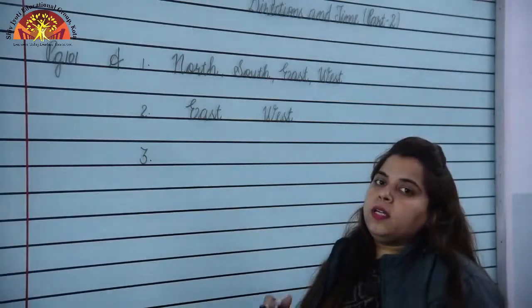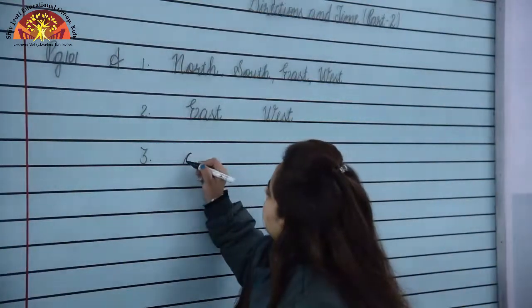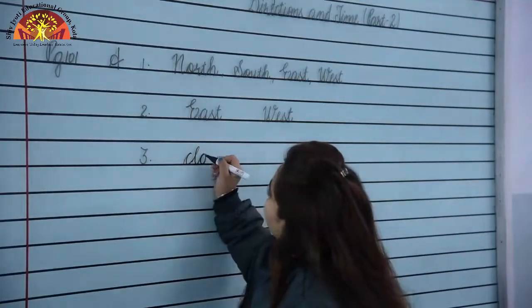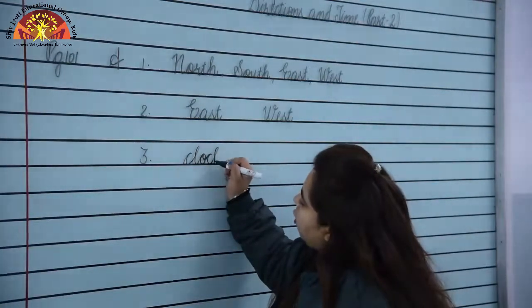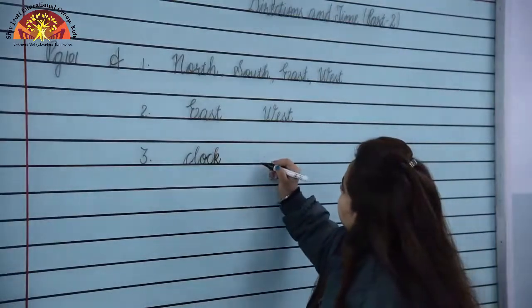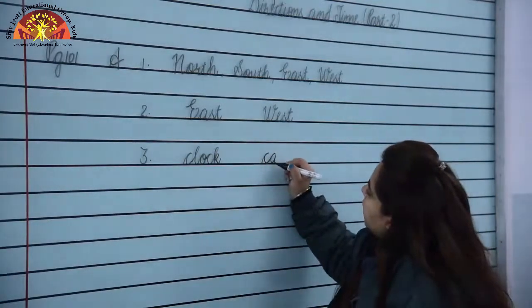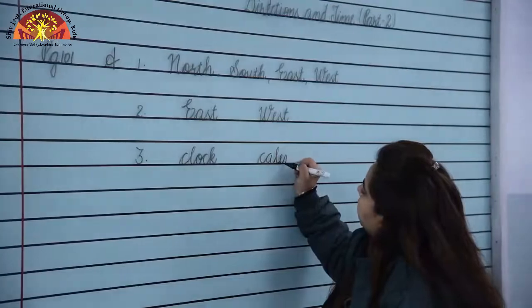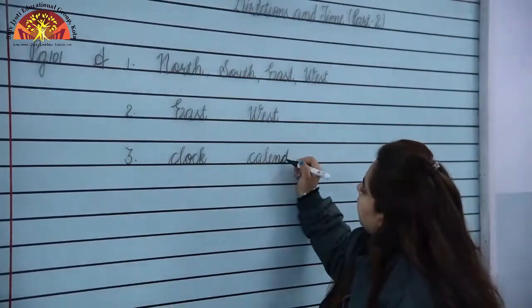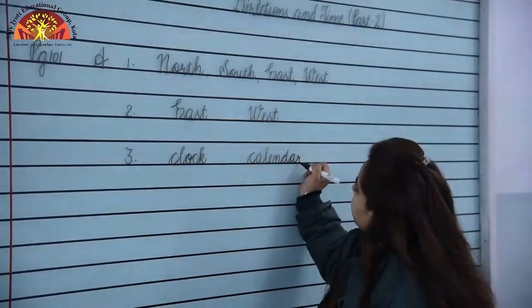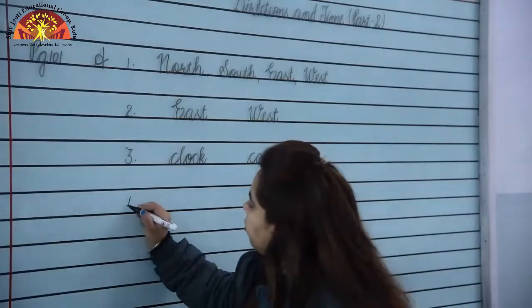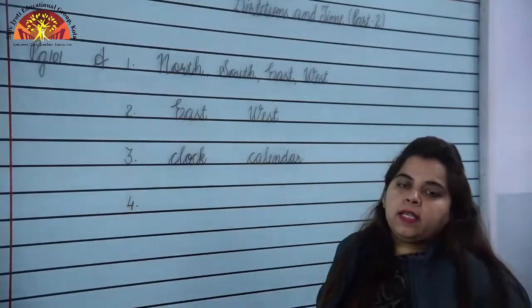We use clock and calendar. C-L-O-C-K, clock, and calendar, C-A-L-E-N-D-A-R, calendar.